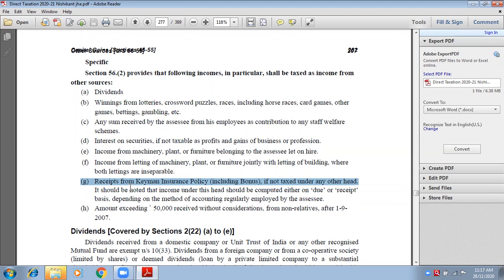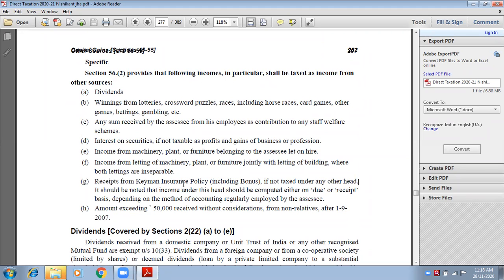Now company cannot take so huge amount of losses. Therefore they take up insurance policy in my name. So if something happens to me in between the project, the insurance company will pay to my company, and that is known as keyman insurance policy. So remember, if keyman insurance policy is not related to business, it will be shown under income from other sources.